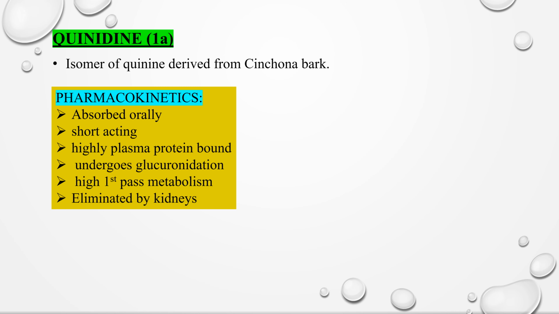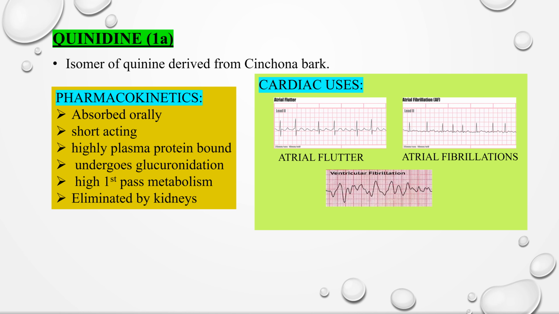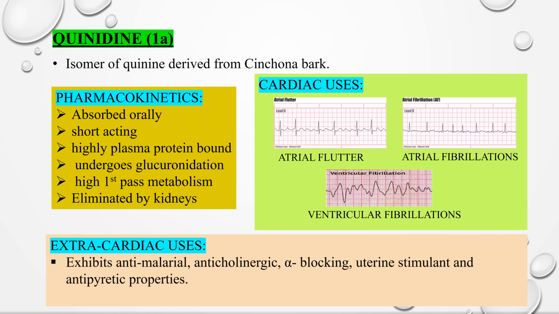Coming to the individual drugs, let us see about quinidine. It is an isomer of quinine derived from cinchona bark. It is absorbed orally, it is short-acting, and it is highly plasma protein bound, undergoes glucuronidation, and it exhibits high first-pass metabolism. It is eliminated by kidneys. Coming to the clinical uses, cardiac uses include atrial flutter, atrial fibrillation, and ventricular fibrillation. Extracardiac uses are due to its anti-malarial, anticholinergic, alpha blocking, uterine stimulant, and antipyretic properties. Due to these properties, quinidine is used in diseases like malaria and so on.